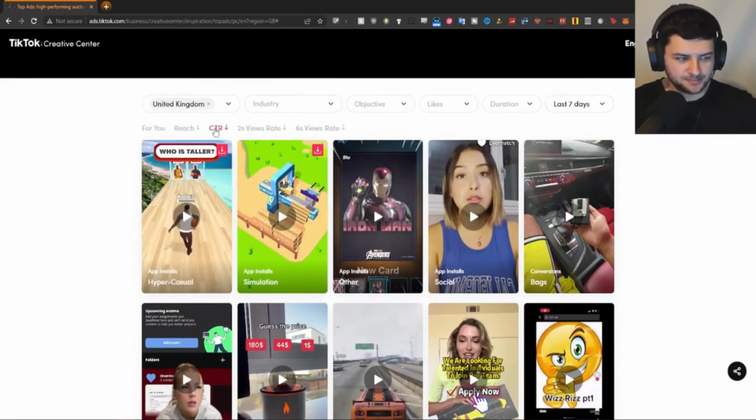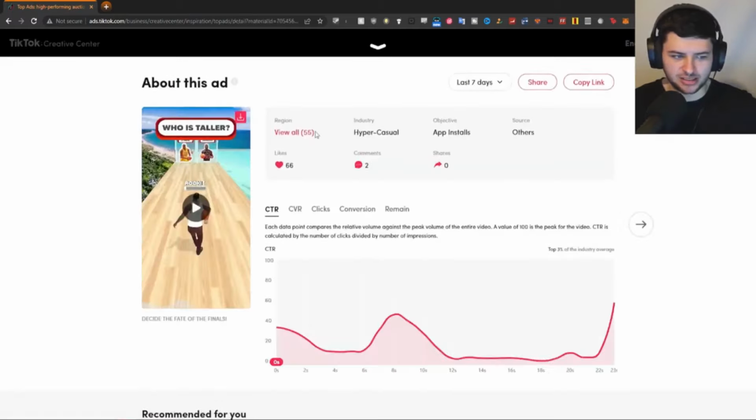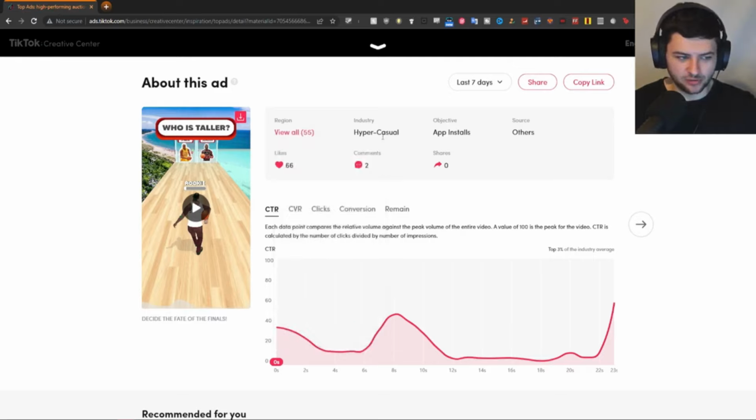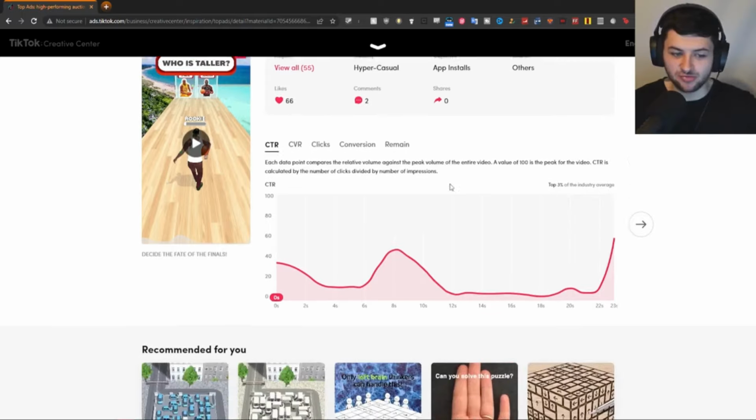I'm just going to click on any of these random ads just to give you an example of what these pages look like. So on these pages, we can view the regions which they're set to. So this is basically all regions of the world, which I don't know how they've done that, but we have a lot of regions here. The industry, hyper casual, the objective. So this is an advert. This is very similar to those Mafia City ads that used to play back in the day. We have the source and just general metrics data.